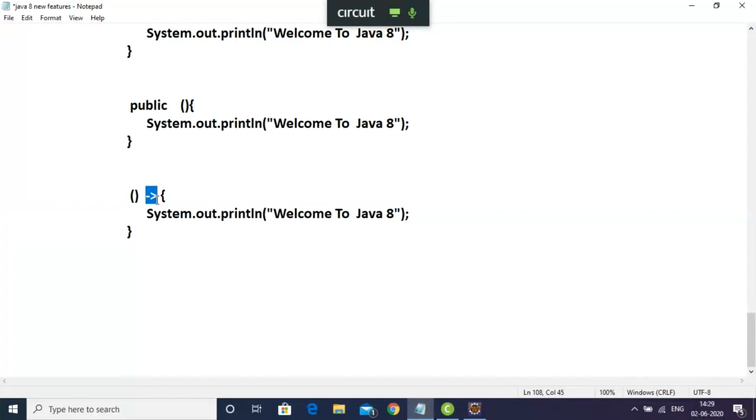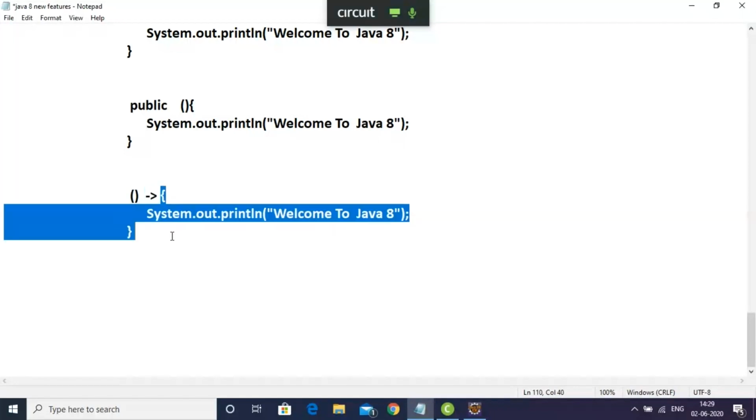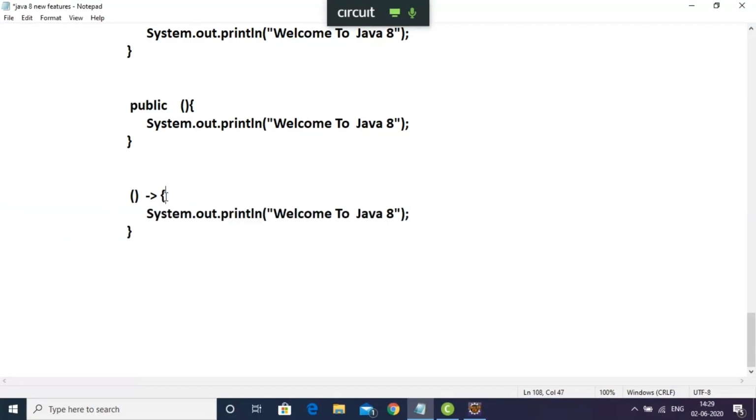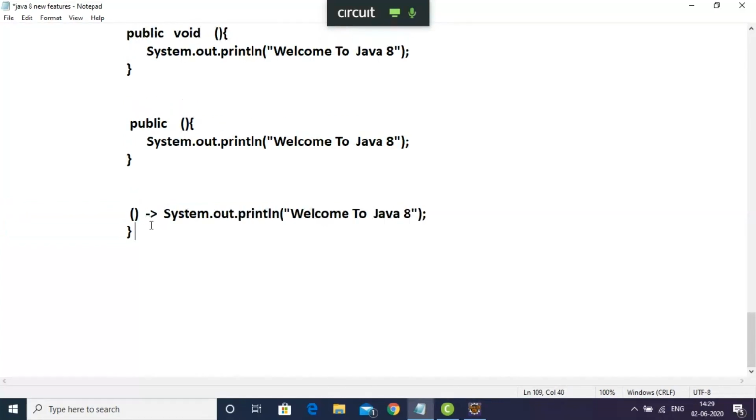The body of the lambda expression contains only one line. If the body of the lambda expression contains only one line, then I don't need curly braces. Remember this. Again, I'm saying.